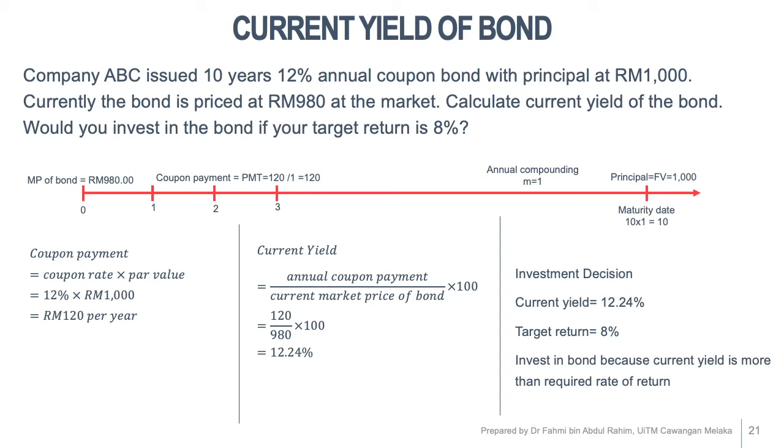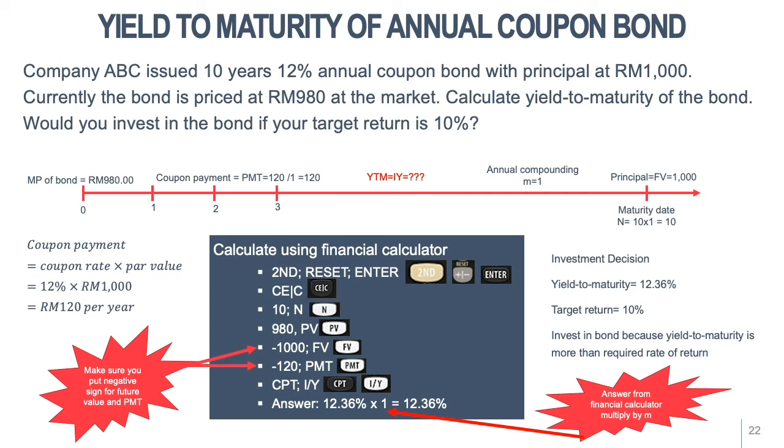Next, we look at how to calculate the yield to maturity of an annual coupon bond. Company ABC issued a 10 years 12% annual coupon bond with principal at RM1000. Currently, the bond is priced at RM980 in the market. Calculate the yield to maturity of the bond. Would you invest in the bond if your target return is 10%?